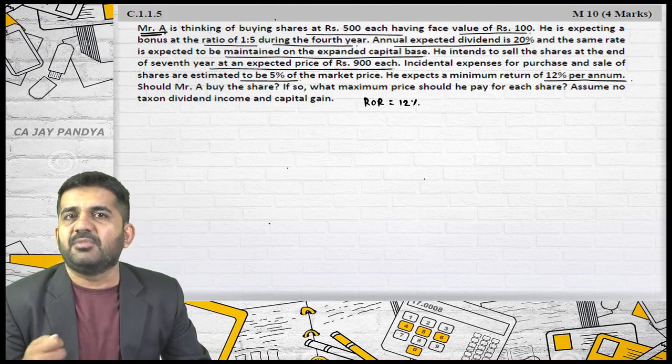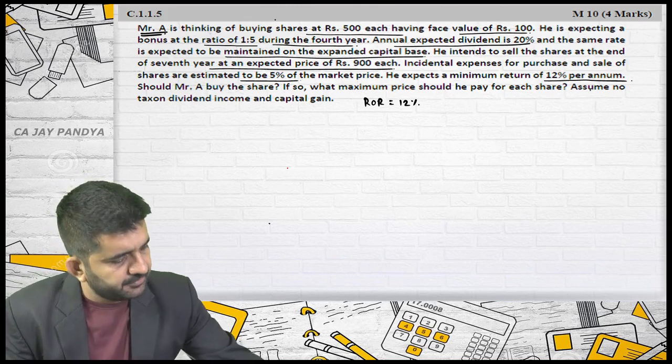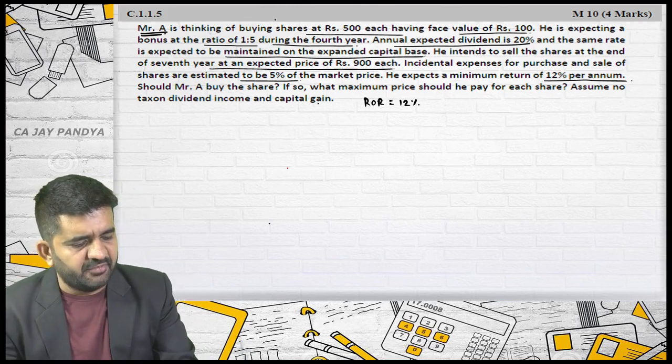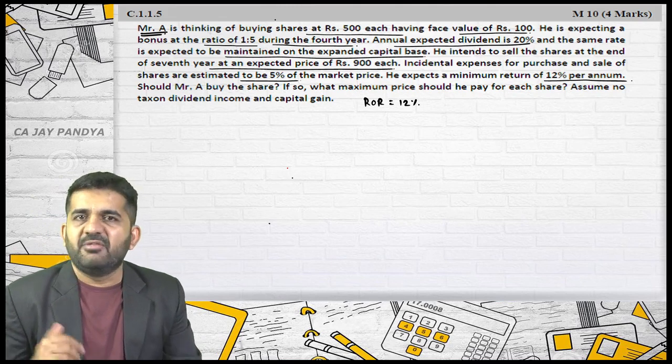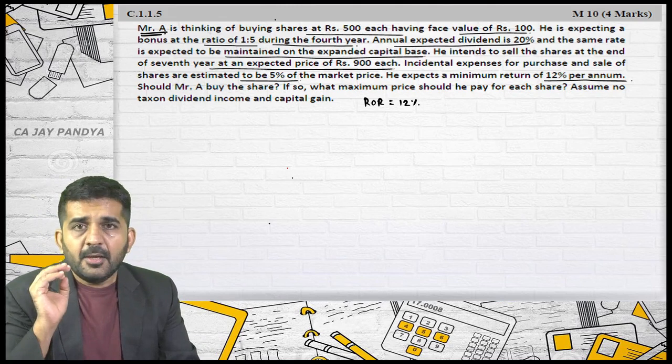Now this is the same thing. Valuation basically means what is the price he is ready to pay for each share. Assume no taxation on dividend income and capital gain. So dividend is tax free and capital gain is tax free. This is what we will be assuming. Please try to understand.